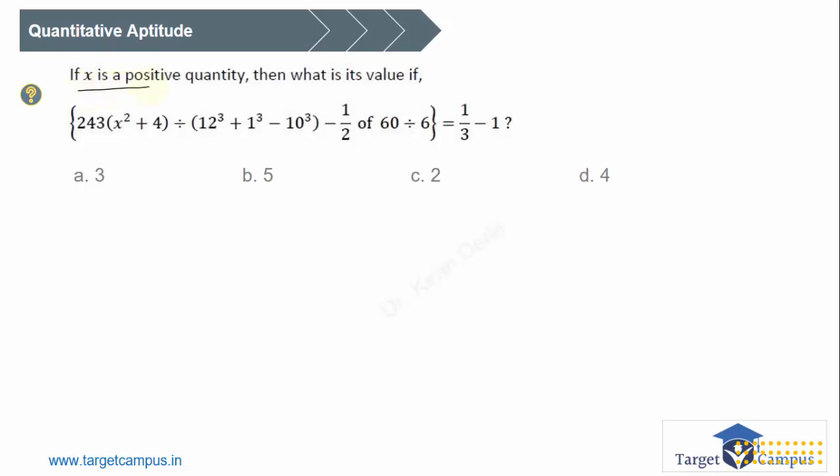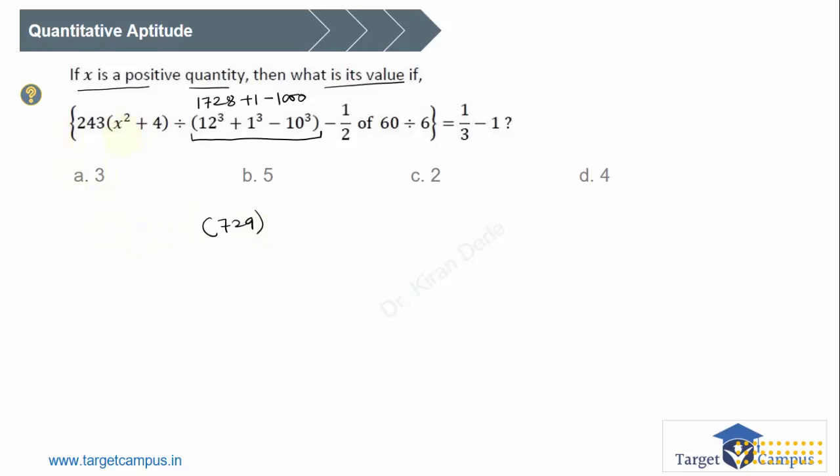If x is a positive quantity, then what is the value of x? So this expression with brackets is given to us, so we have to solve the brackets. Seems to be easy. 12 cubed is 1728, plus 1 minus 1000. Or it is 1728 plus 1 is 1729, minus 1000. So this bracket will give us 729.